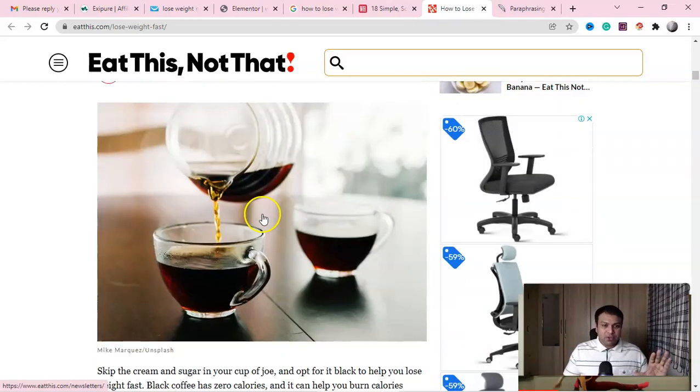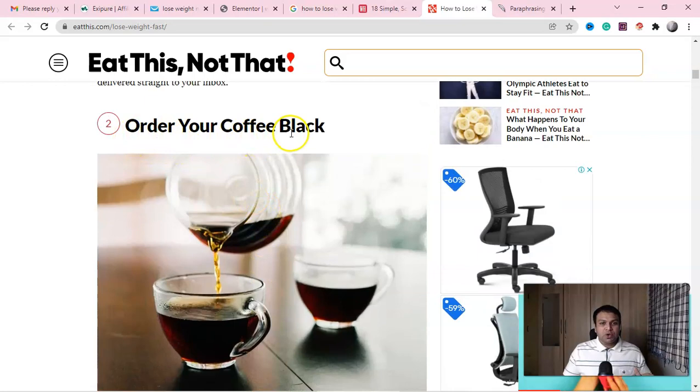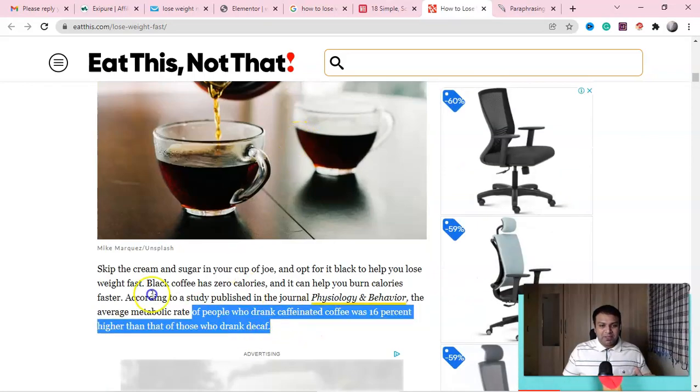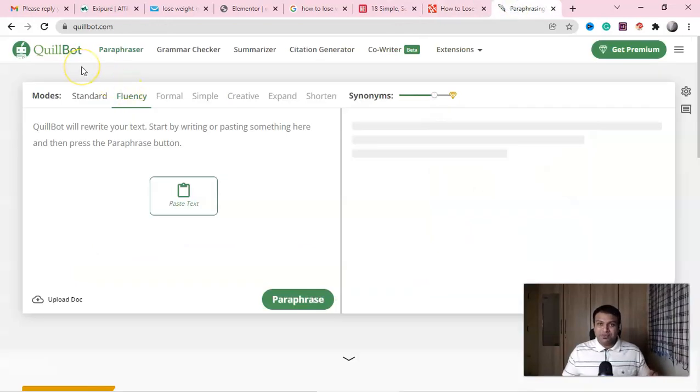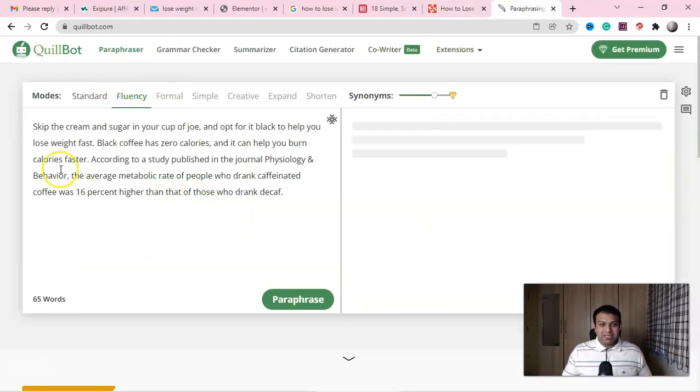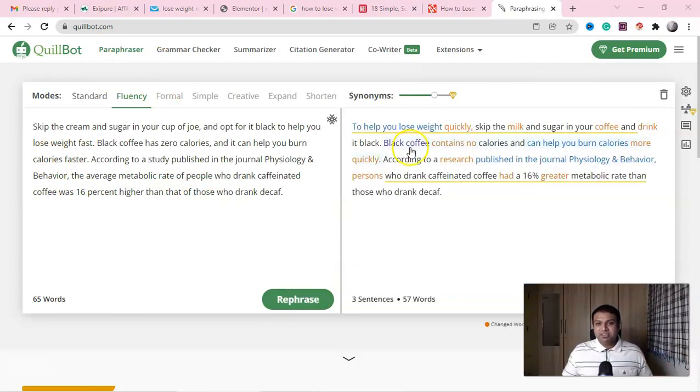So instead of that, what you're going to do, for example, look at this, order your coffee black. Okay, just copy this content from here. And guys, use this free tool called QuillBot. This is the method he used to make the sales, right? And if you click here, paraphrase, it will paraphrase the words and it will make you a completely new blog here, right? For example, to help you lose weight quickly, skip the milk and sugar in your coffee and drink it black, right? To understand this method more, I will leave a link in the description, okay, where I shared how to do it step by step properly, right?